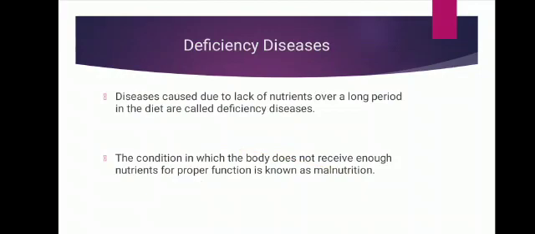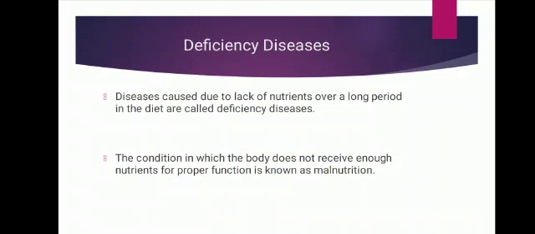So what if we don't have a balanced diet, or what if you don't take all nutrients on time? The main consequence of it is deficiency disease. Deficiency disease is caused due to the lack of nutrients over a long period in a diet.